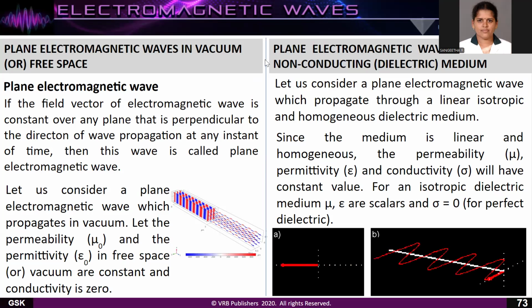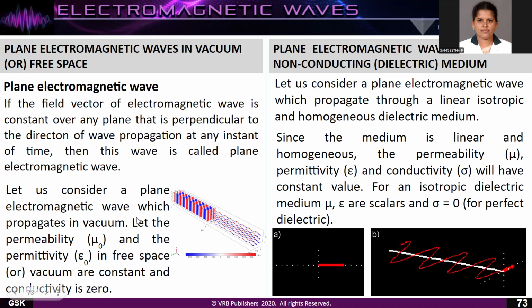So here we are going to first see about a plane electromagnetic wave. If the field vector of an electromagnetic wave is constant in a plane that is perpendicular to the direction of propagation, then we call it a plane electromagnetic wave. Here, the plane electromagnetic wave propagates through a linear isotropic medium or homogeneous dielectric medium. This is the thing we are going to compare.